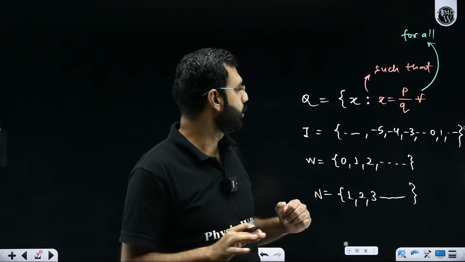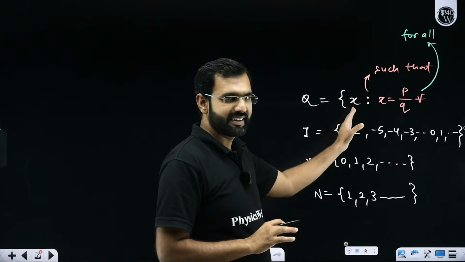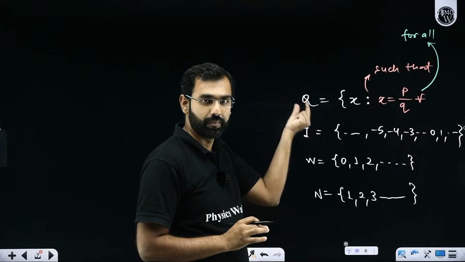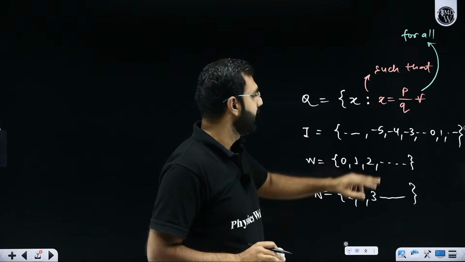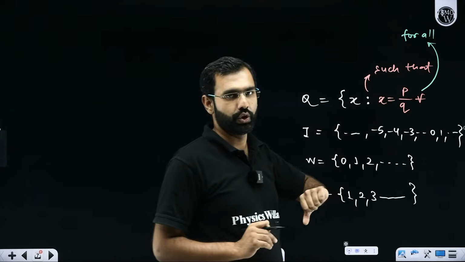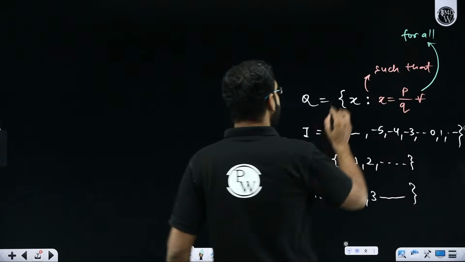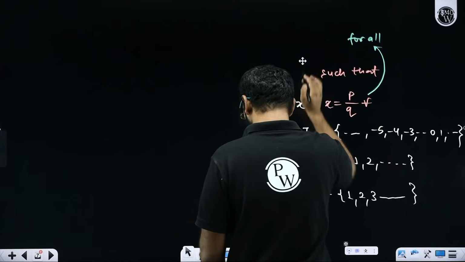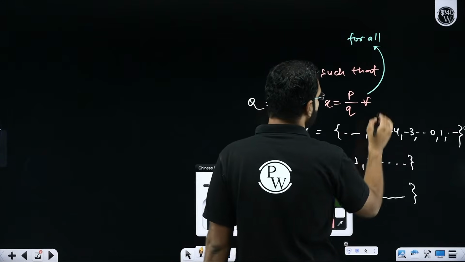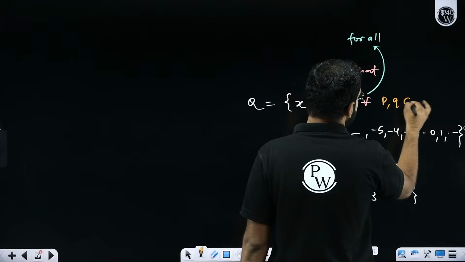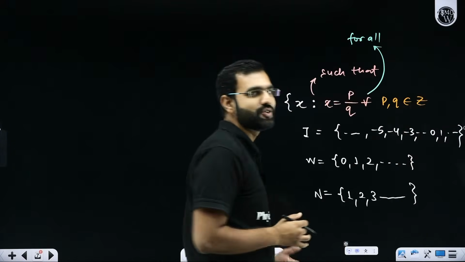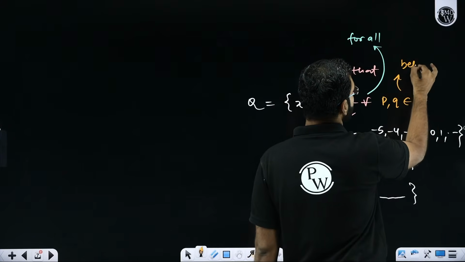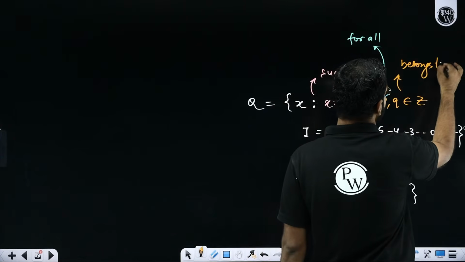Just go ahead with the doubt, don't hesitate. So x is an element of this set of rational numbers such that x is given by p by q, where, for all p and q being integers. So this sign over here represents "belongs to".